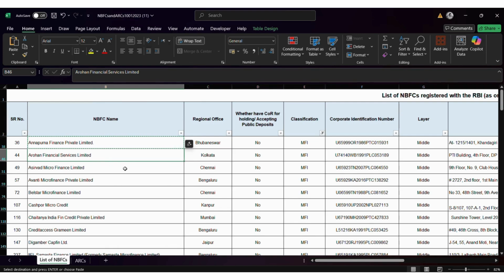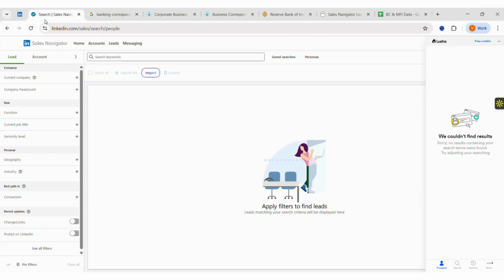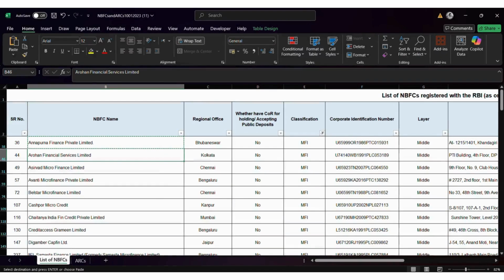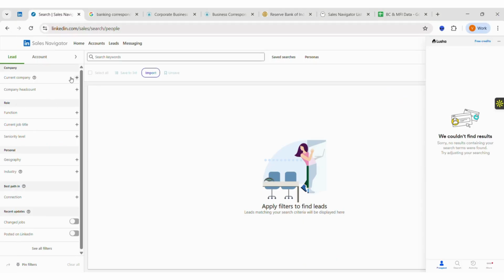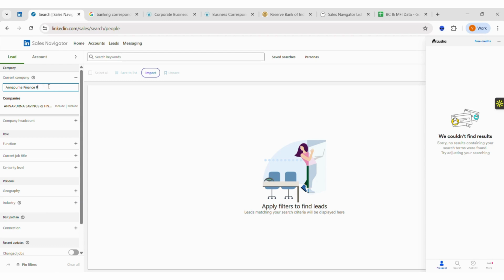Next step, we'll go find the people working in these organizations that are relevant to our ICP. So for example, I'll copy the first name and go to Sales Navigator, and using Sales Navigator, I'll search in the current company name for that particular company.